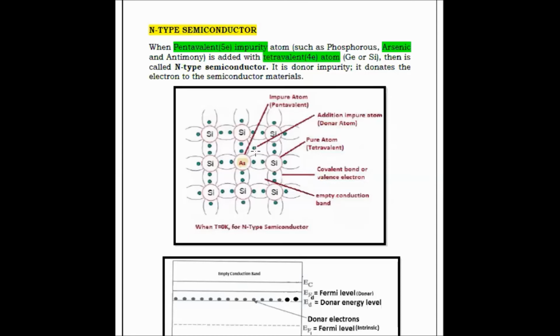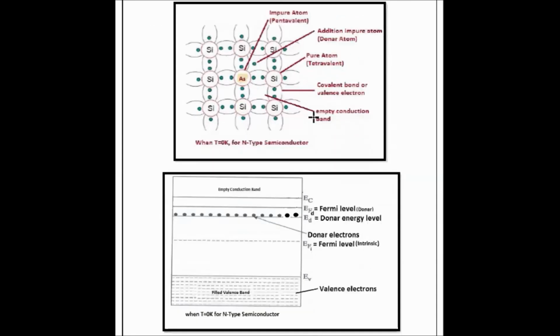So this donor electron is an additional level in the energy level diagram. As we know, for the pure semiconducting material, we have only 2 energy levels: one is the valency level and another one is the conduction level. In addition to these 2 energy levels, during this doping process, we are getting an excess electron. This excess electron is located near the conduction band because this is an electron level. So we have to construct an energy level which is near the conduction band.